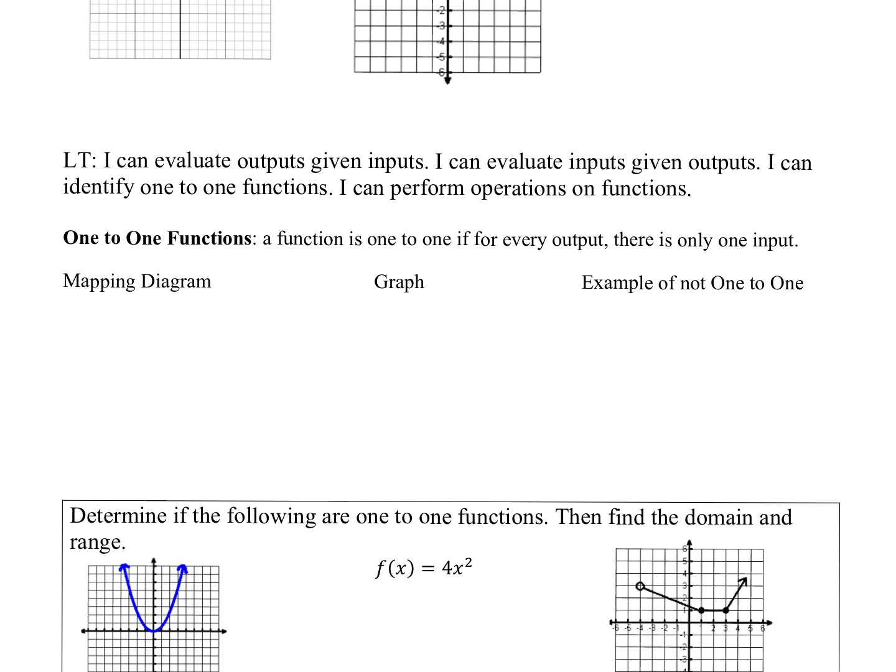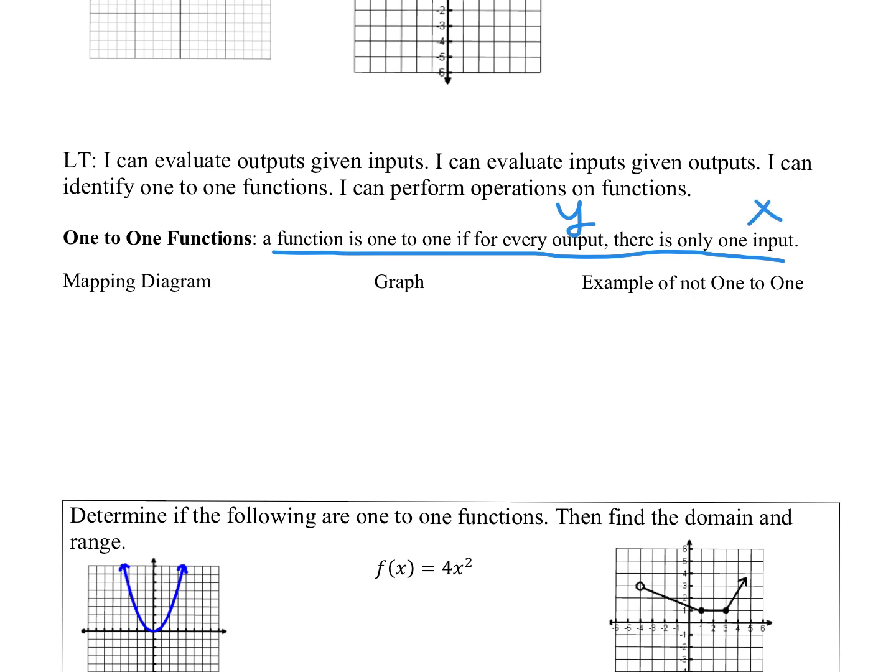Okay, so let's first talk about what is a one-to-one function. A one-to-one function is a function, okay, and for every output, there is only one input. So if we compare that to the definition of function, which is for every one input, there's only one output, this time we're saying for every one y value, oh, that's supposed to be a y. There we go. There's only one x value, okay?